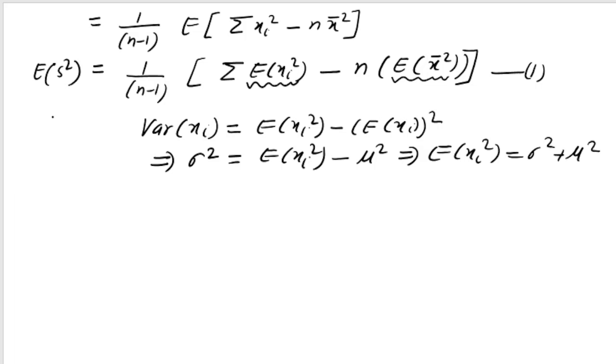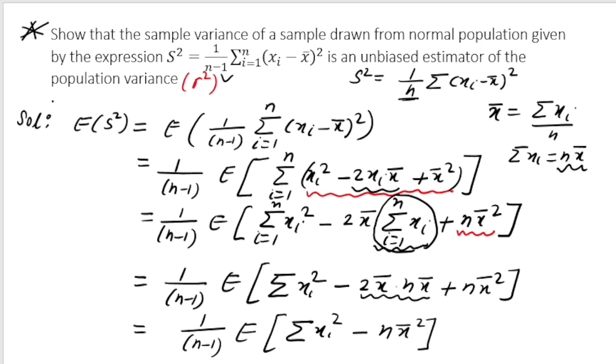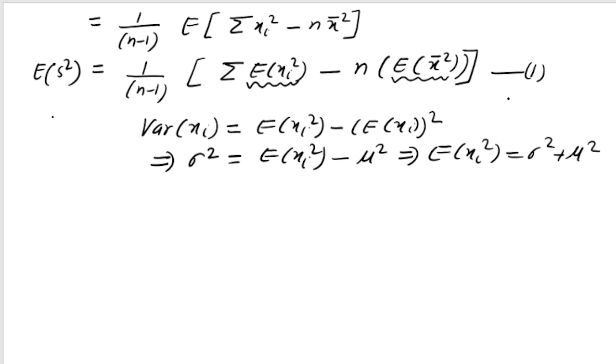It is given in the problem that I have taken the sample from a normal population. So in case of normal population, x follows the normal distribution with parameters mean mu and variance sigma square. Means expectation of any variable is mu and variance is sigma square.